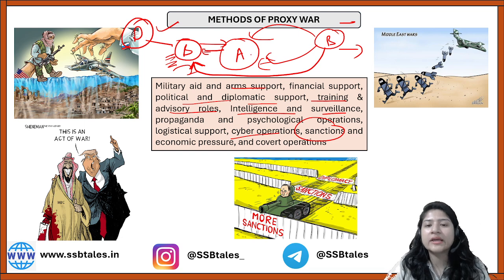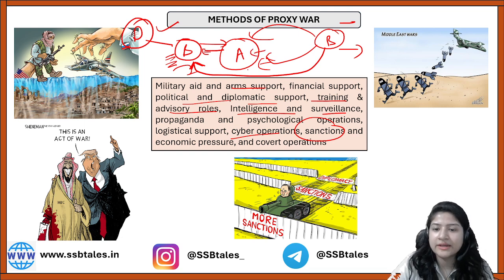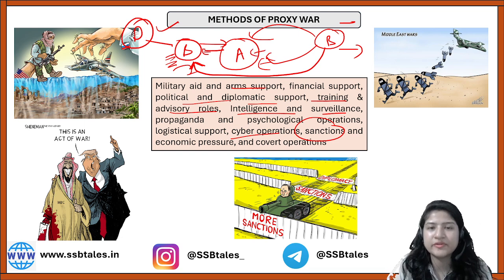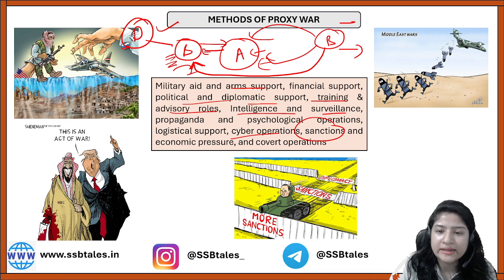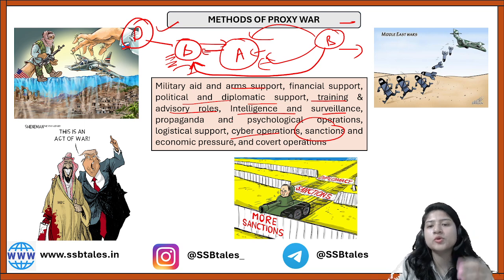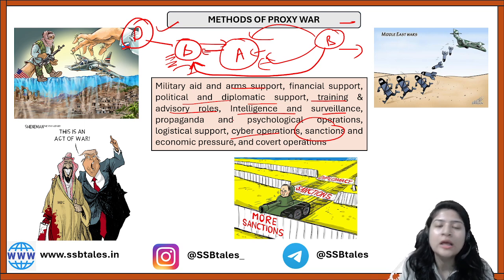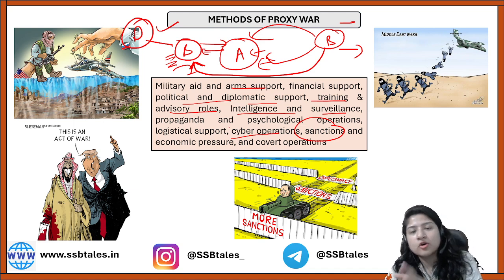And then who will have the edge? A country will have the edge, right? I hope these are not getting very confusing for you. I have made the PDF. If you read it, you will get better clarity, right? However, I hope you understand how sanctions can also be a sort of method of proxy war, right?